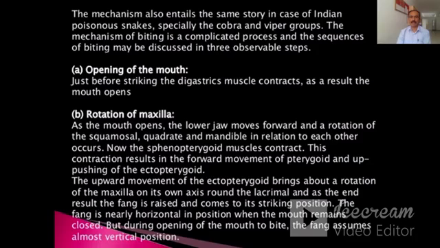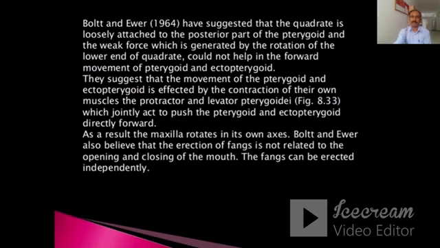The fang is nearly horizontal in position when the mouth remains closed, but during opening of the mouth to bite, the fang assumes almost vertical position. Bolt and Ewer in 1964 have suggested that the quadrate is loosely attached to the superior part of the pterygoid, and the weak force, which is generated by the rotation of the lower end of the quadrate, could not help in the forward movement of pterygoid and ectopterygoid.